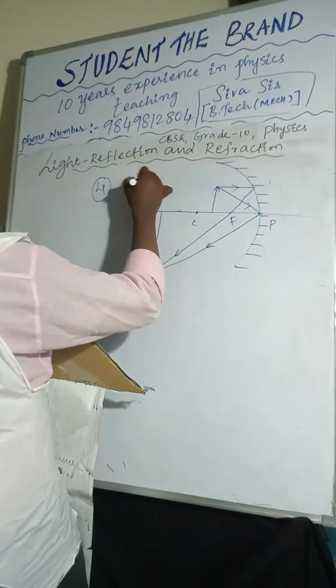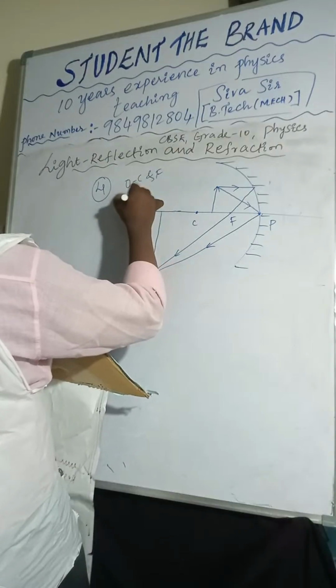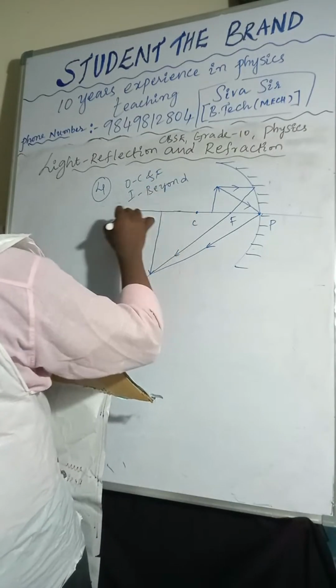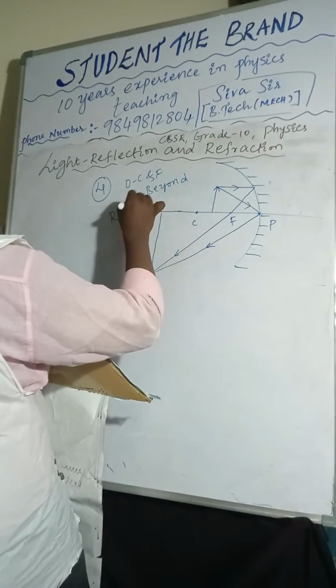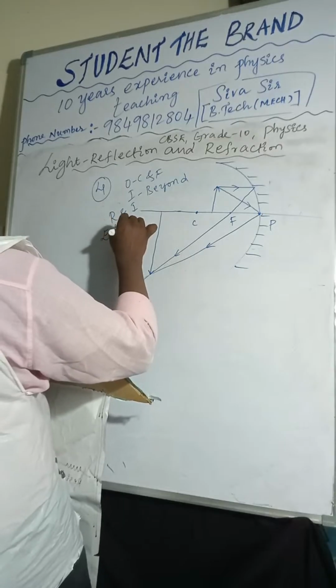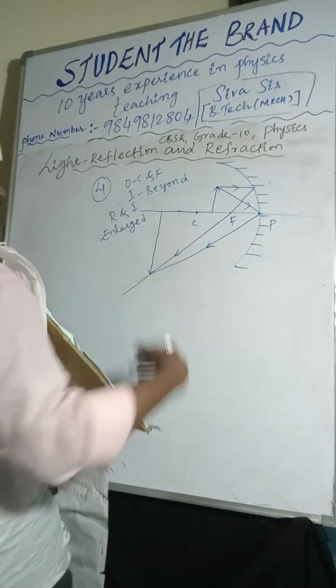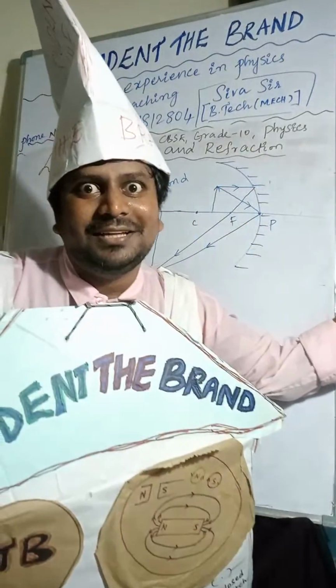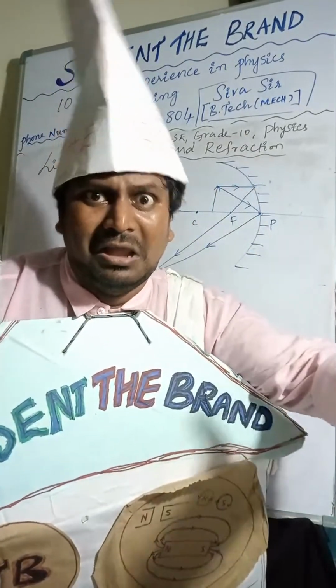The object is placed between C and F. The image will form beyond C. The nature of the image is real and inverted. The size of the image is enlarged.